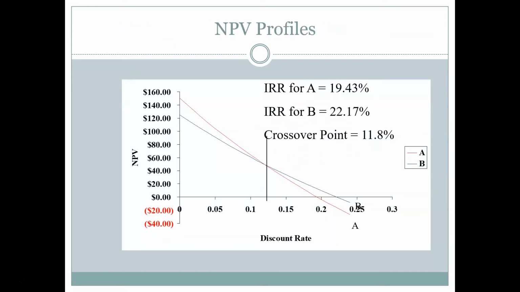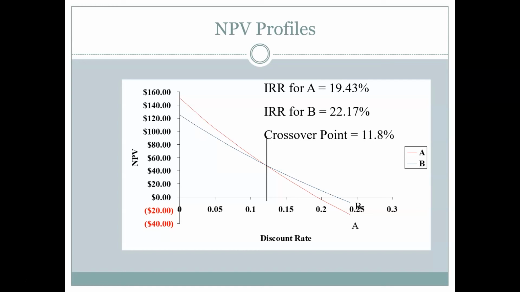And you can see how that works in practice, again, when we look at the net present value profile. What we determined is that at a certain discount rate, we would prefer one project to the other. Because we could solve, remember, for the net present value of these projects at any possible discount rate. Now we think that the risk and the required return justify a 10% required return. And at that level, you can see here that the red line is over the blue line, meaning project A has a higher NPV than project B at a 10% required return.